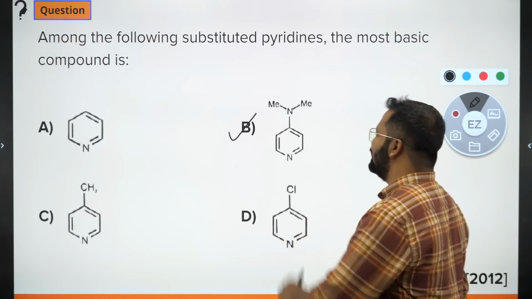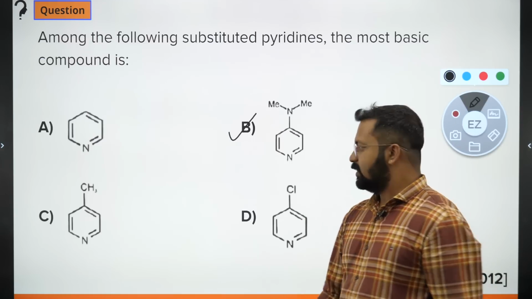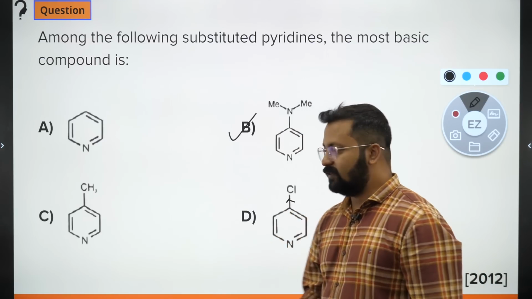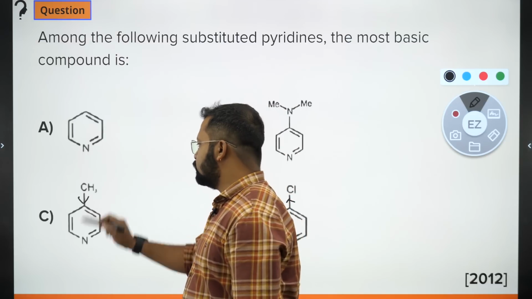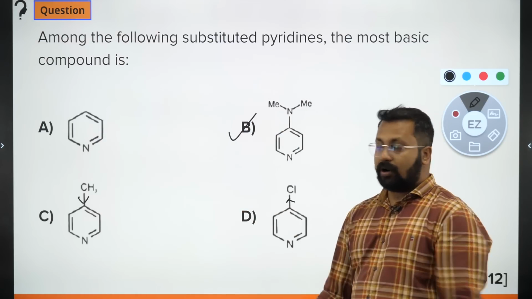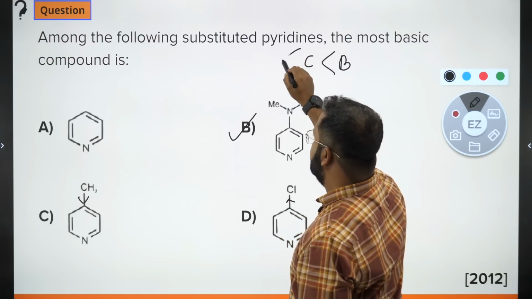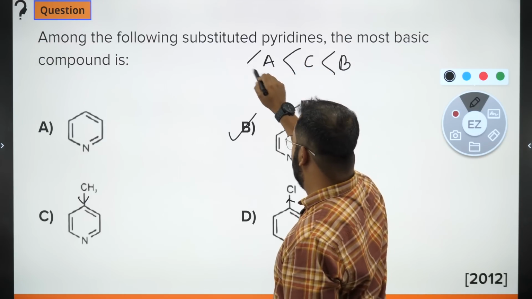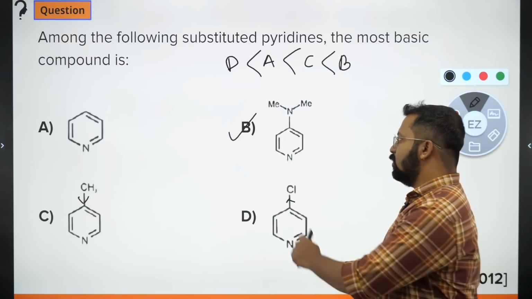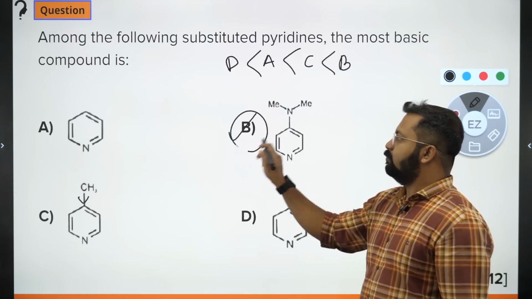Answer should be B. So this nitrogen atom will also act as a base. This nitrogen will also act as a base. Cl will try to withdraw electrons towards itself by minus I effect. CH3 will push electrons towards pyridine and most basic would be B. अगर मुझे order लिखने को बोला जाता, I have written it as B followed by C followed by A followed by D. This would have been my order for basic strength. But सिर्फ most basic पूछा गया था तो आंसर हमारा B ही हो जाएगा.